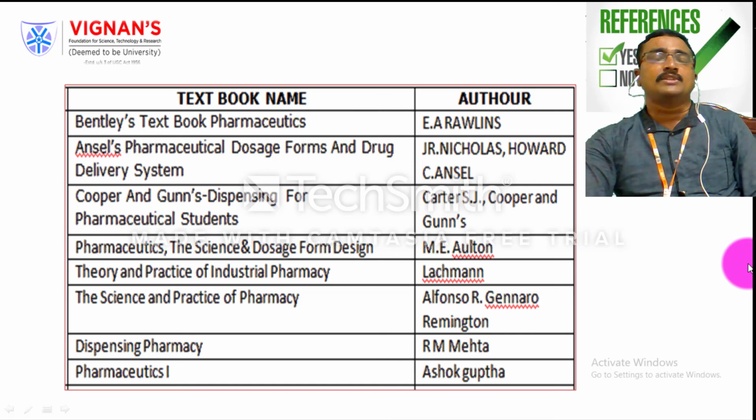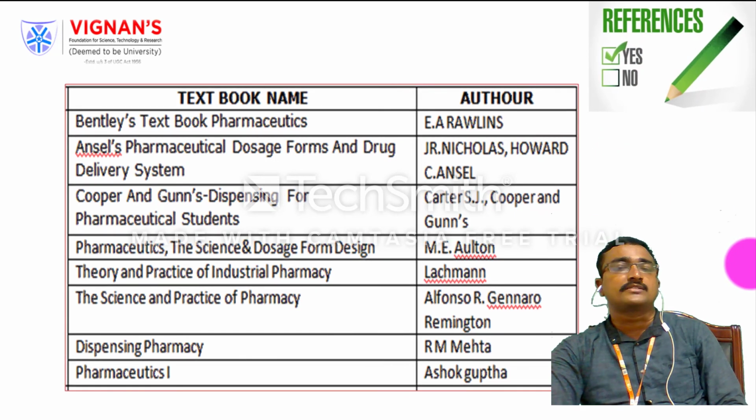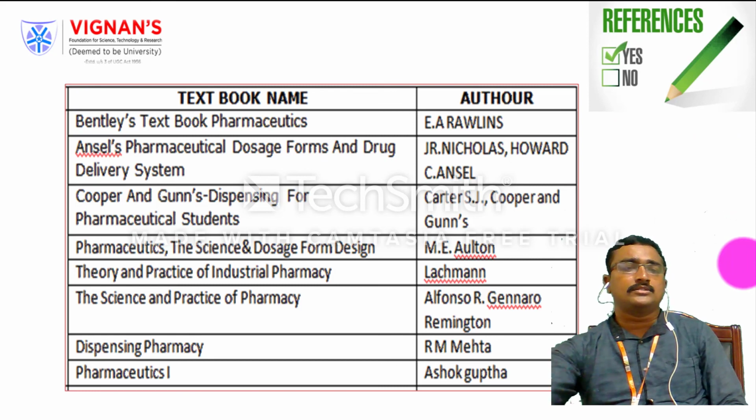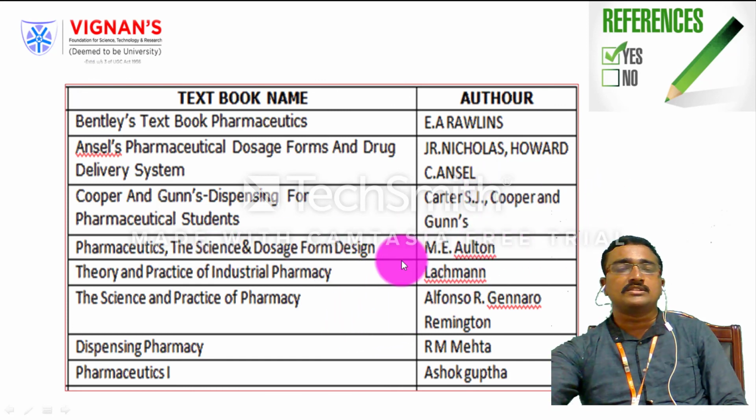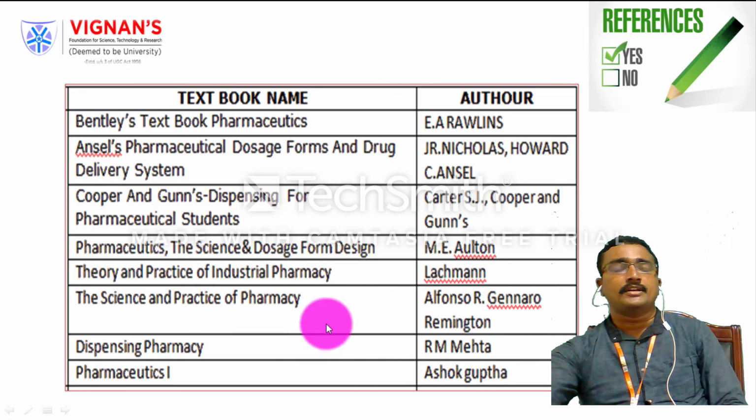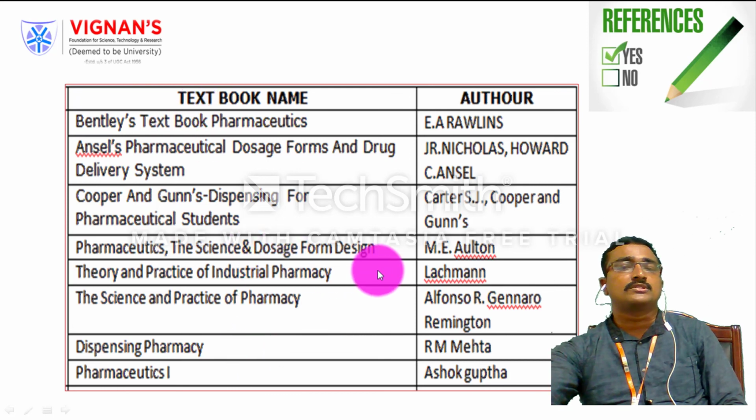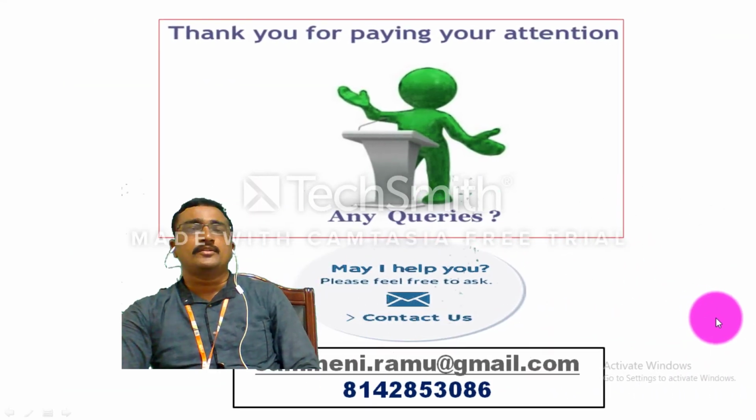These are some of the recommended references. You can follow the textbooks. A good book I recommend is Bentley's Textbook of Pharmaceutics, and I also recommend Ansel's Pharmaceutical Dosage Forms and Drug Delivery Systems, and you can also go for the Pharmaceutics book by Ashok Gupta and Modern Dispensing Pharmacy by Mehta. These are the recommended textbooks, available in our library. You should refer to these books and you will get a good idea regarding dosage forms.